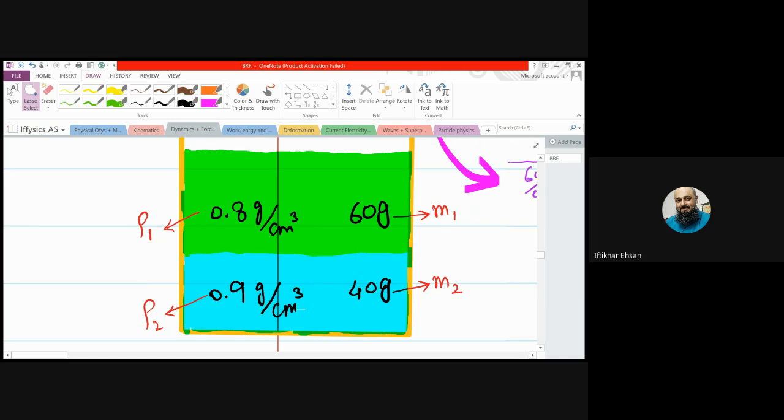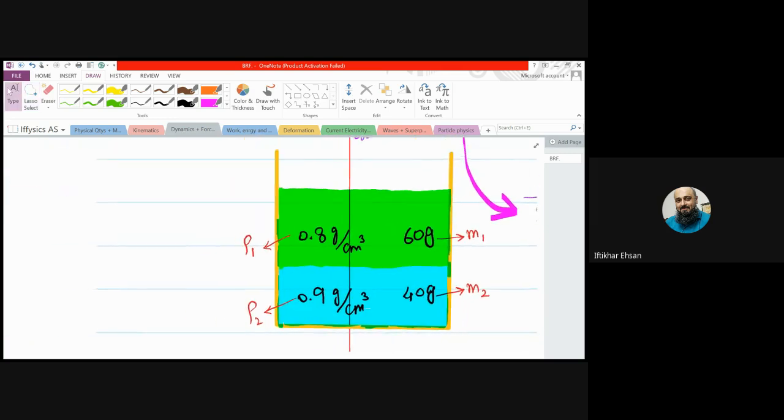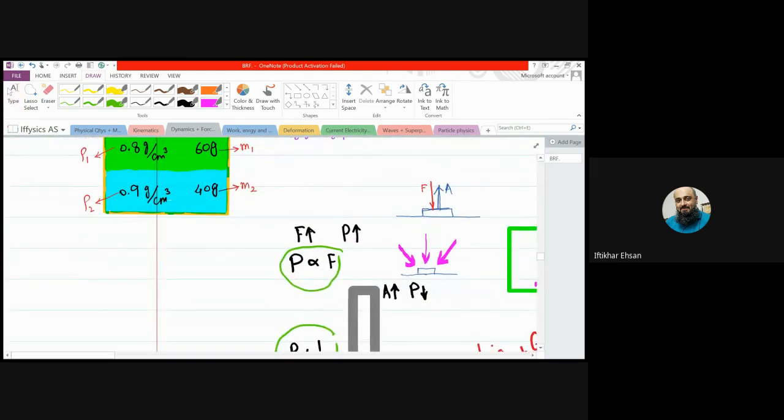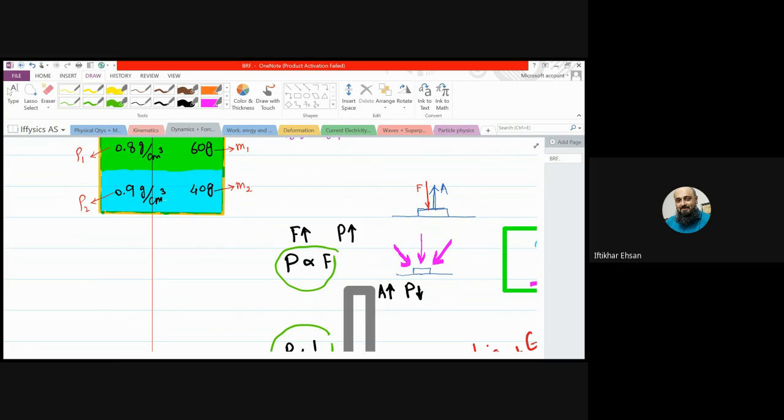Can you answer me, beta? What will be the density of the mixture? Actually, I am hiding the solution. You can share your idea. It's not necessary yet that you tell me the answer. How would you find the density? So do we need to know the volume for that? Yes, but it is not given. Then how would you do?